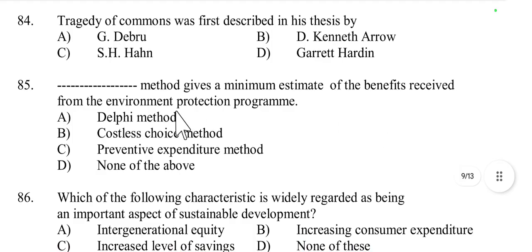Then question number 85. Which method gives a minimum estimate of the benefits received from the Environment Protection Program: Delphi method, costless choice method, preventive expenditure method, or none? It is the preventive expenditure method, option C, because the preventive expenditure method estimates how much is spent to prevent environmental damage. That gives a lower bound estimate. So option C is the right answer.